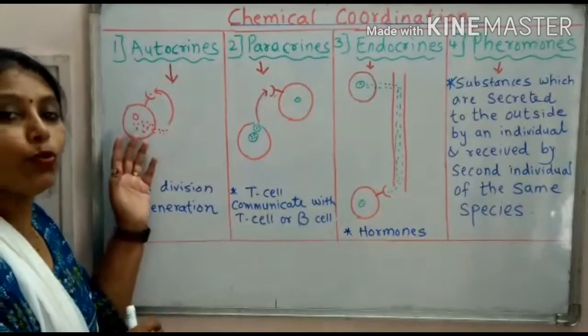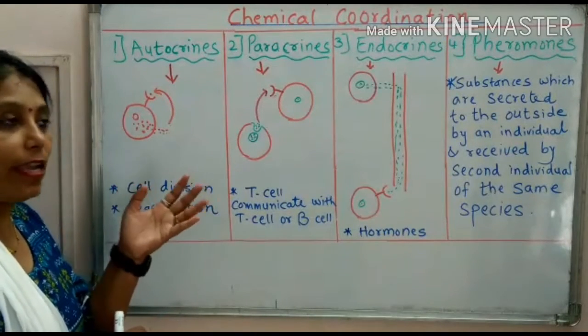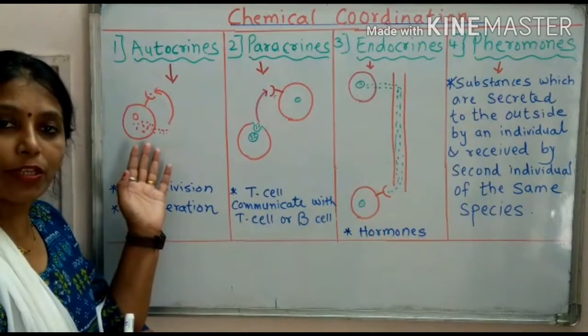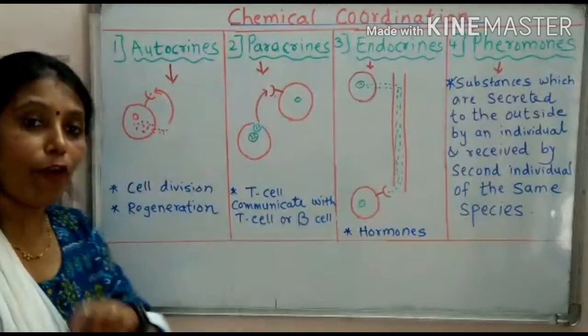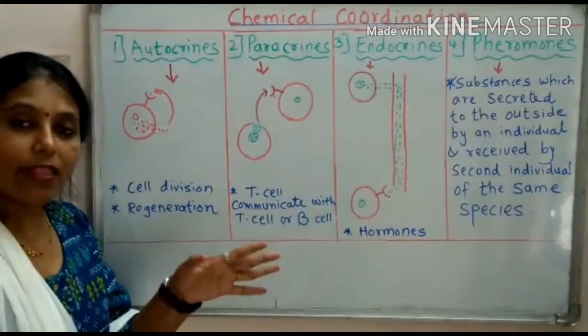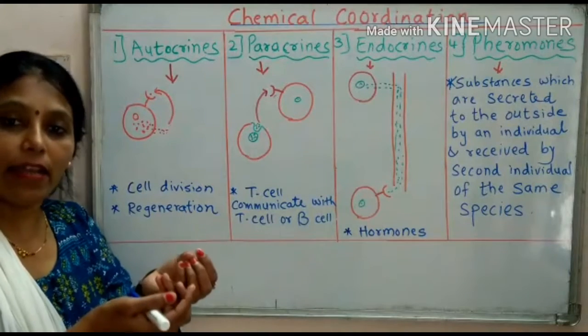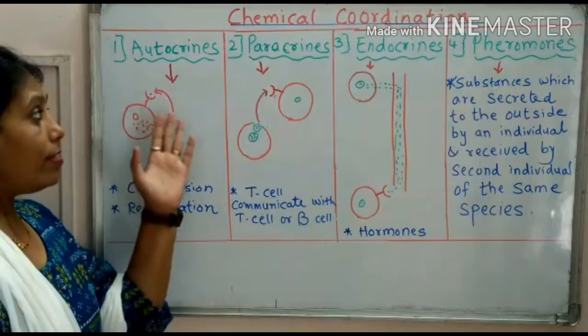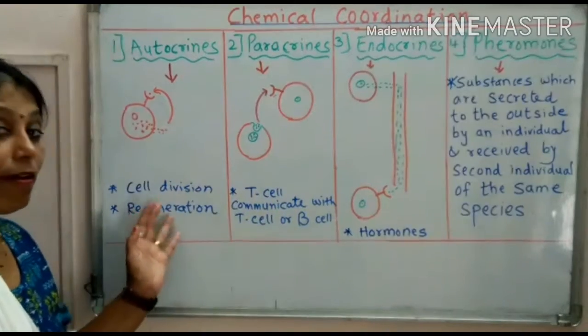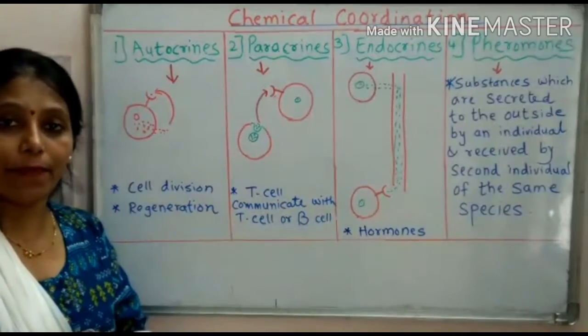Now what is the use or why is there a necessity of this type of communication? This type of communication is helpful for cell division. The cell is giving a signal to itself, so it is called autocrine. This is also useful for regeneration of the cell.